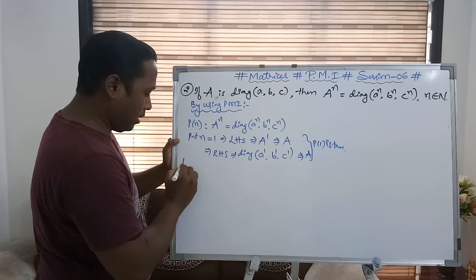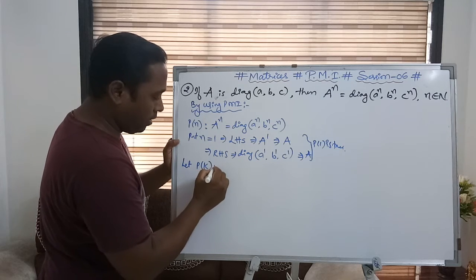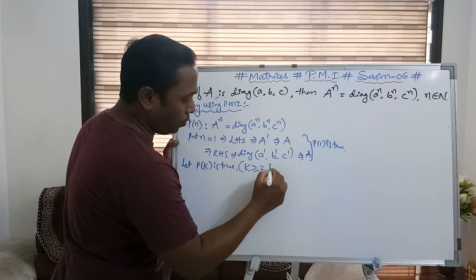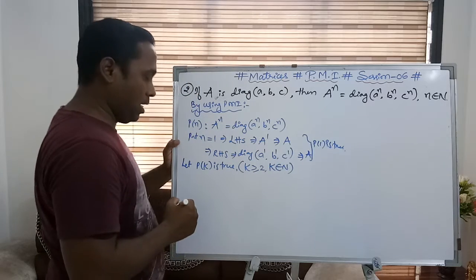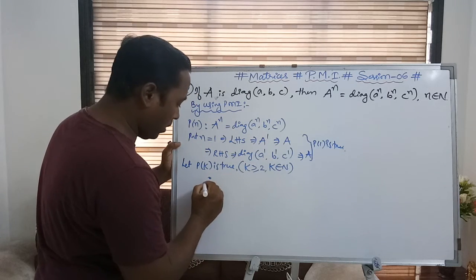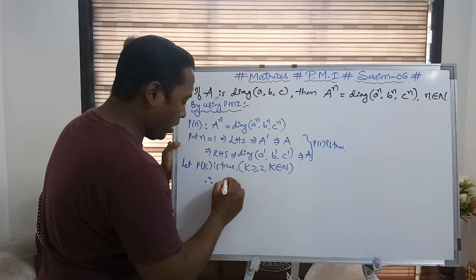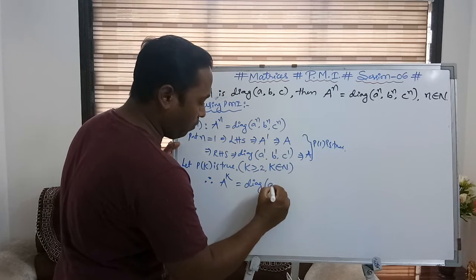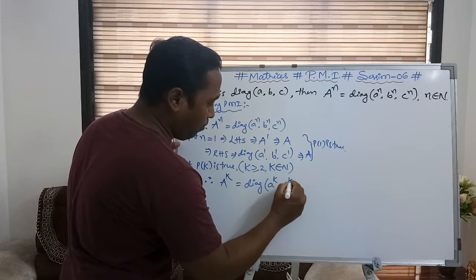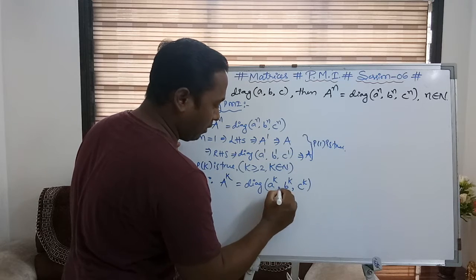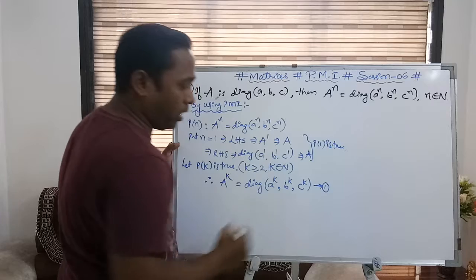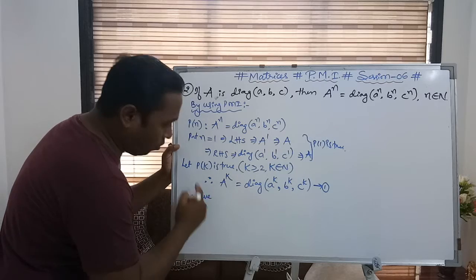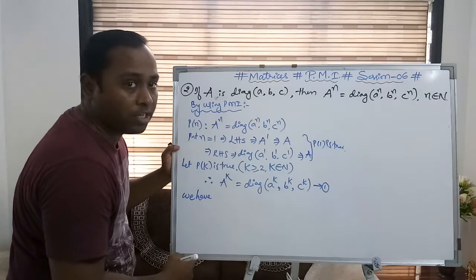Now let P of k be true, where k is greater than or equal to 2 and k belongs to the natural numbers. So ultimately, what will the P of k statement be? A power k is equal to the diagonal matrix of A power k, B power k, C power k. Let this result be number 1. Correct? Now we have to prove. See the statements and the way I am writing. These steps are very, very important.